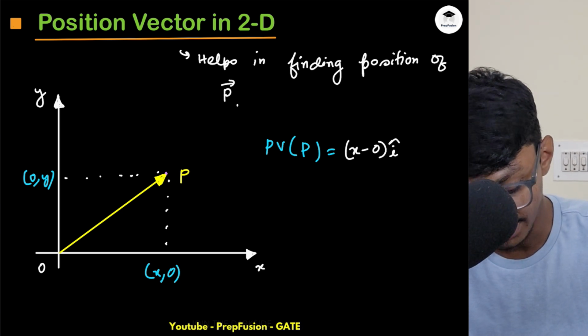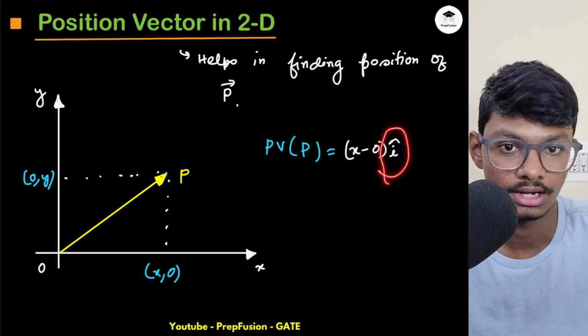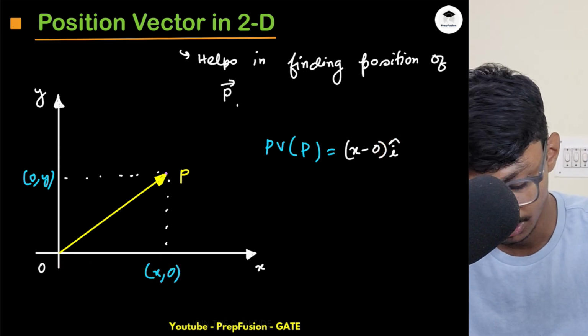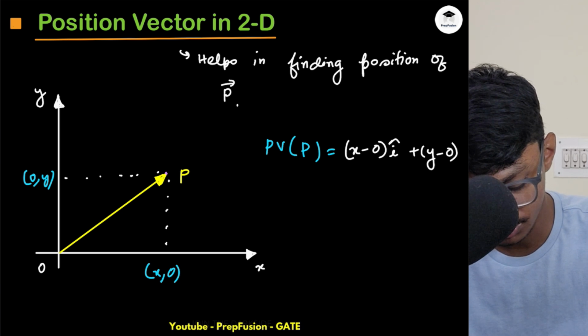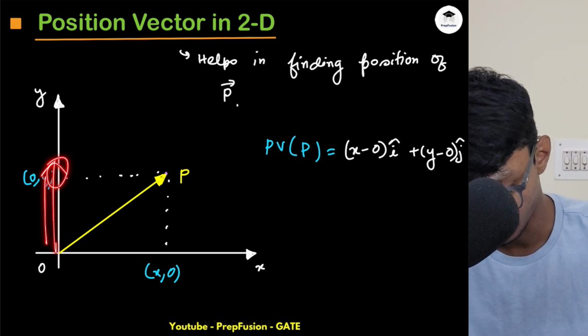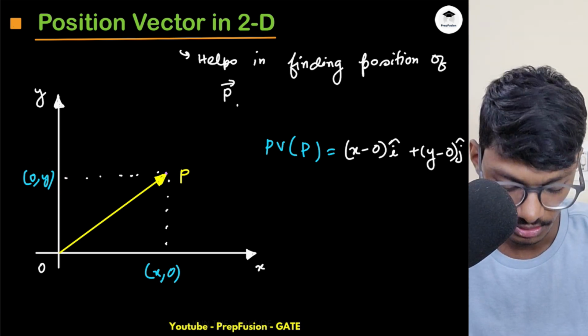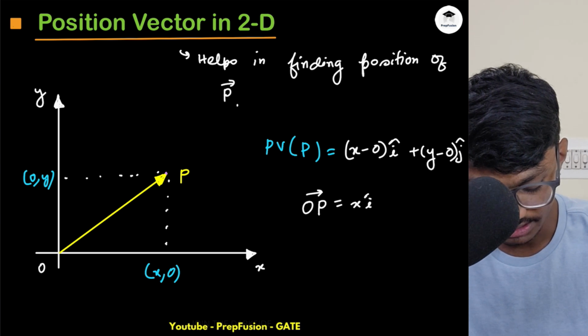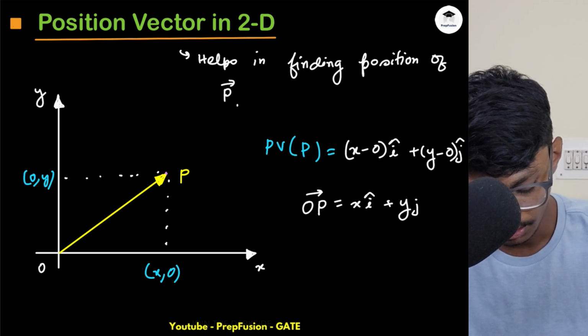into i cap, in the i direction. We have to obviously multiply the direction. So this x minus 0 represents the magnitude and the direction is the i direction. Then plus y minus 0 times j cap. Magnitude is y and direction is along the y axis, so it is j cap. So I write it like this: OP vector equals x i cap plus y j cap.